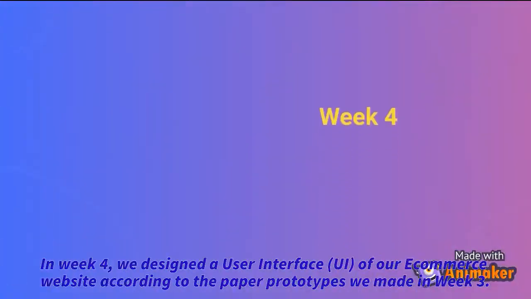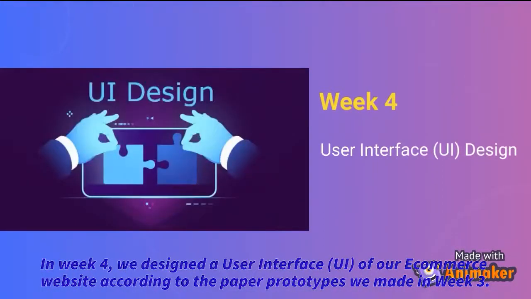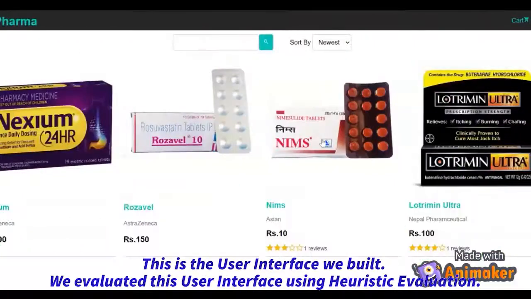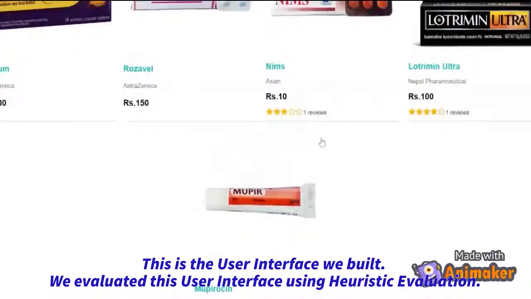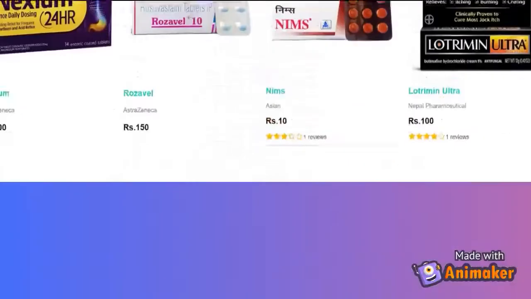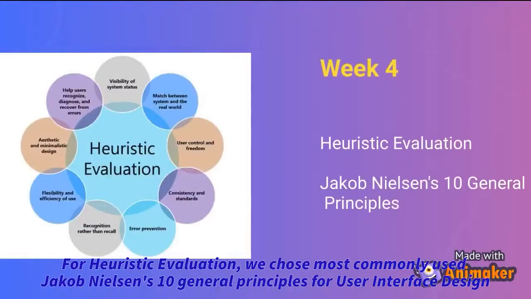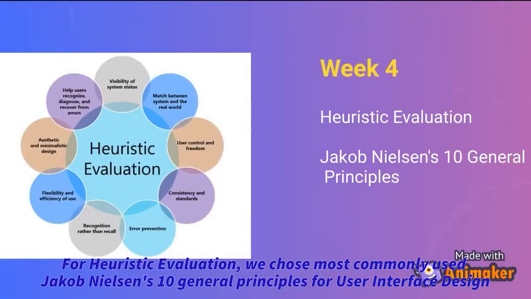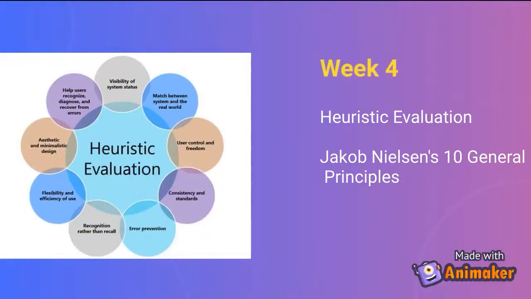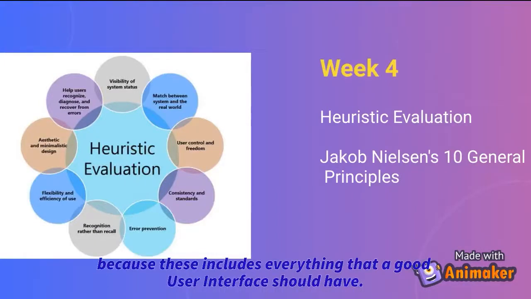In week 4, we designed a user interface of our e-commerce website according to the paper prototypes we made in week 3. This is the user interface we built. We evaluated this user interface using heuristic evaluation. For heuristic evaluation, we chose most commonly used Jakob Nielsen's 10 general principles for user interface design, because these include everything that a good user interface should have.